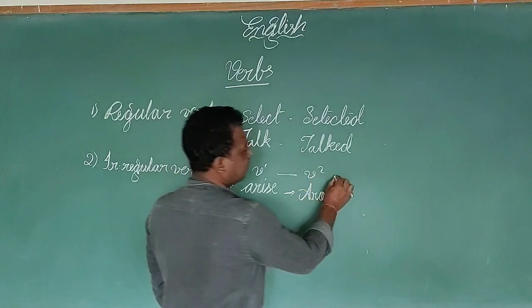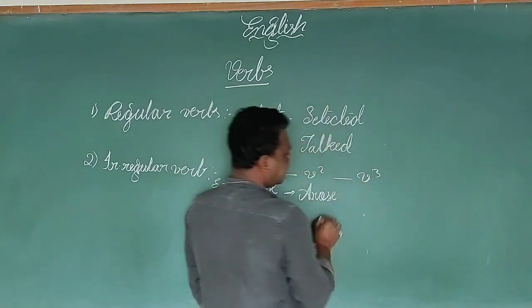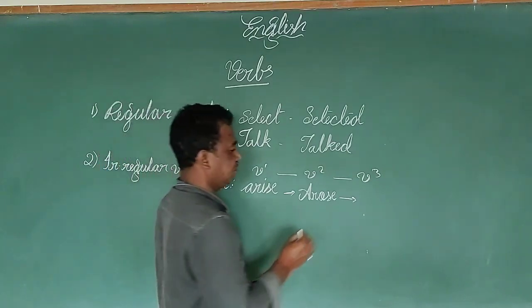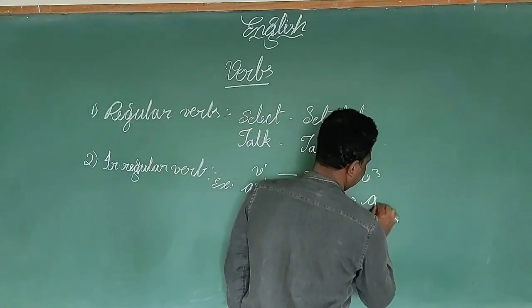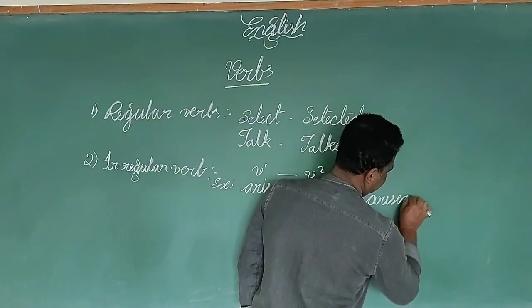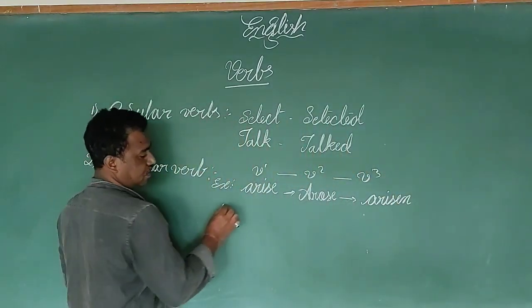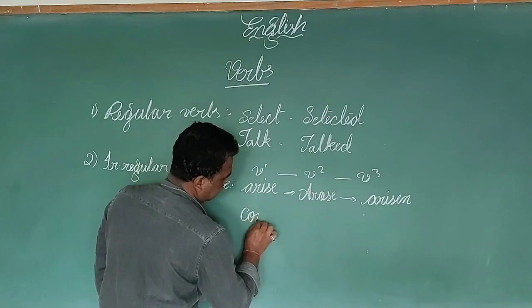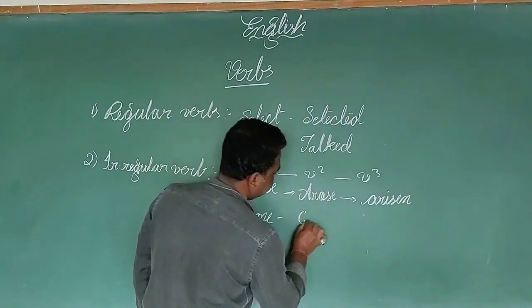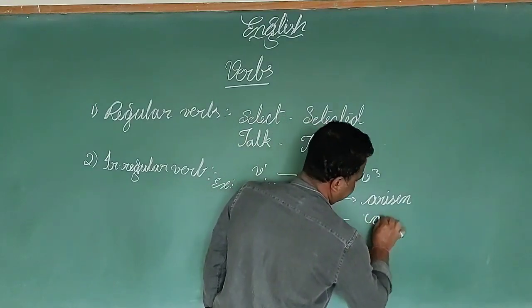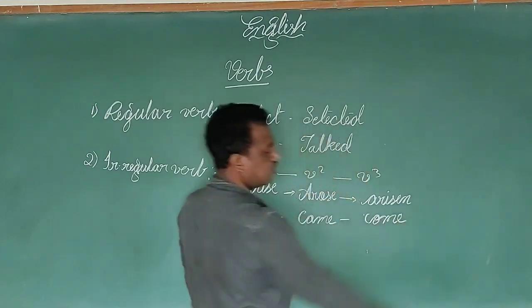Then when we convert it into V3, it becomes arisen. Another example: come, came, come.